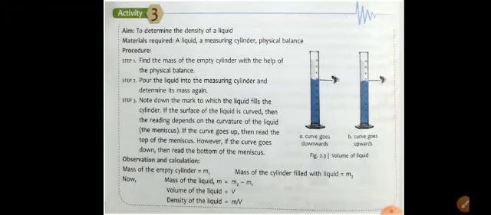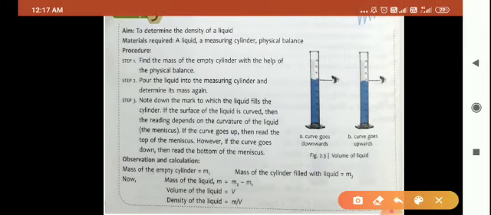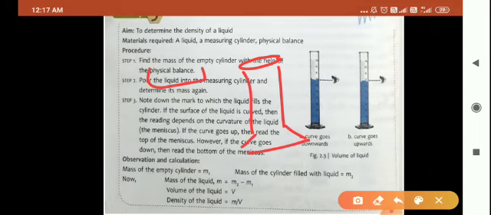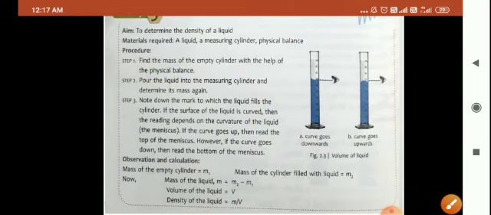To determine the density of liquid, what do you require? You require a measuring cylinder. Now first of all, what you will do, children? You will take an empty measuring cylinder, and you will find the mass of the empty measuring cylinder using a physical balance. Now what you will do? In the second step, you will pour liquid into the measuring cylinder, and again you will determine the mass of the